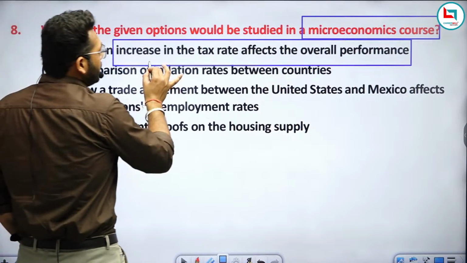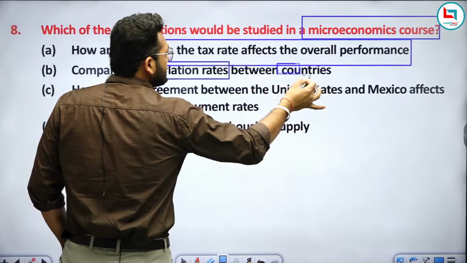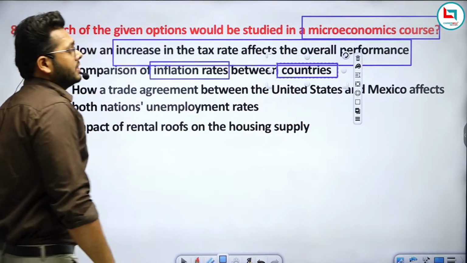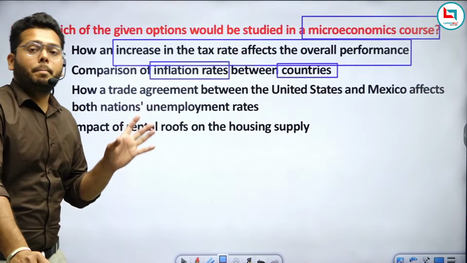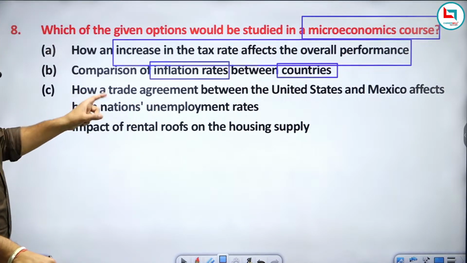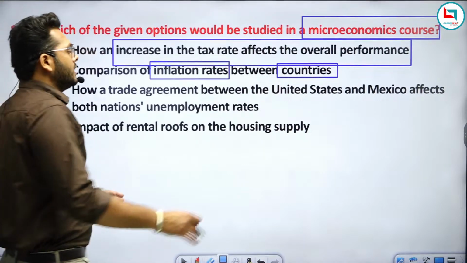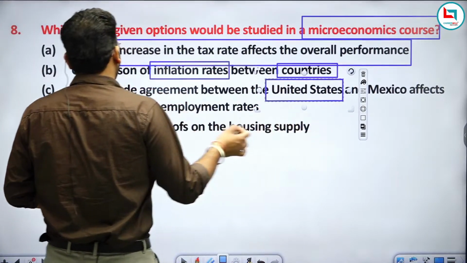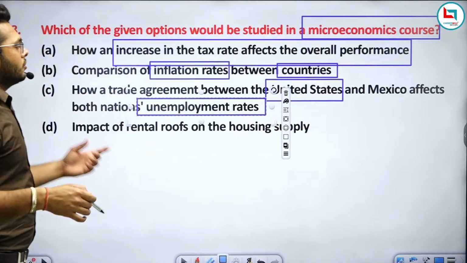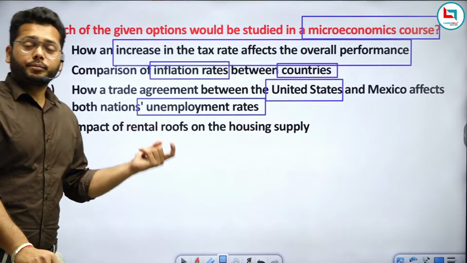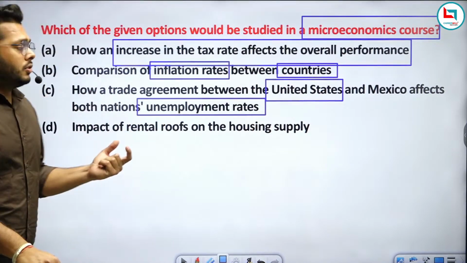Comparison of inflation rate between countries. Here the option is saying between the countries, so again we can say it is related to macroeconomics. How a trade agreement between the United States and Mexico affects the nations' unemployment rates. Again this option is also related to macroeconomics.